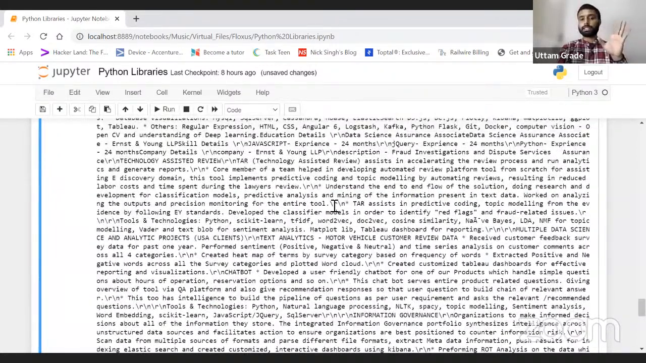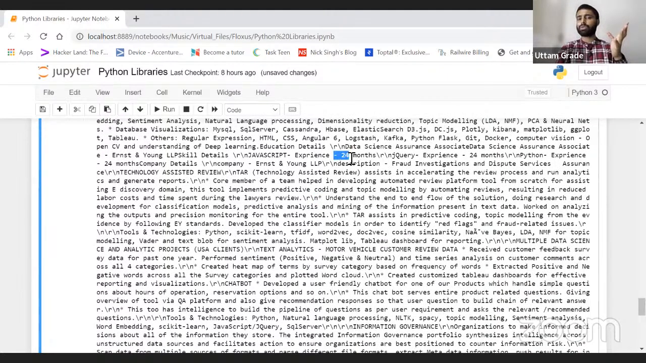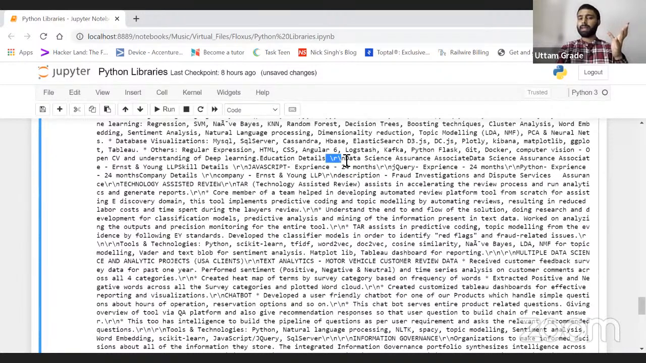As I told, it contains backslash n, backslash r. What is the meaning of this? So this is called raw data. If we have raw data, we have to clean the data. As I told, most of the time, 70 to 80% of the time, people spend to solve or clean the data.